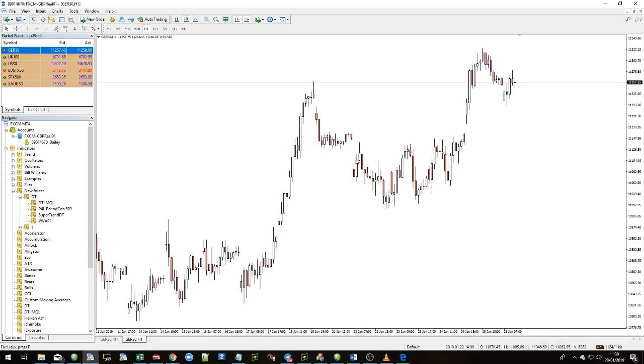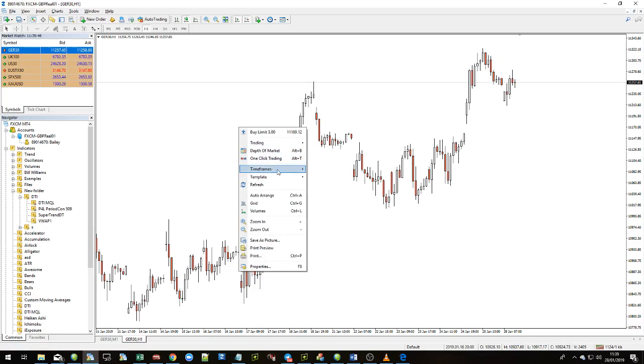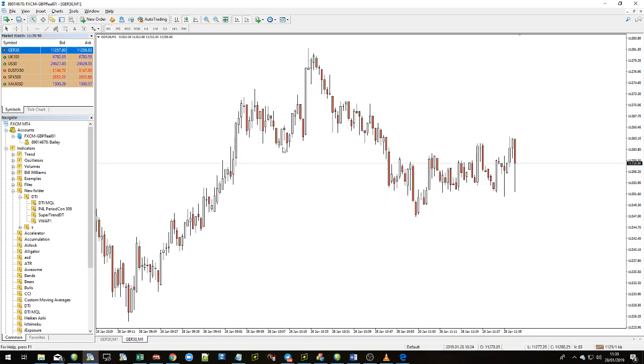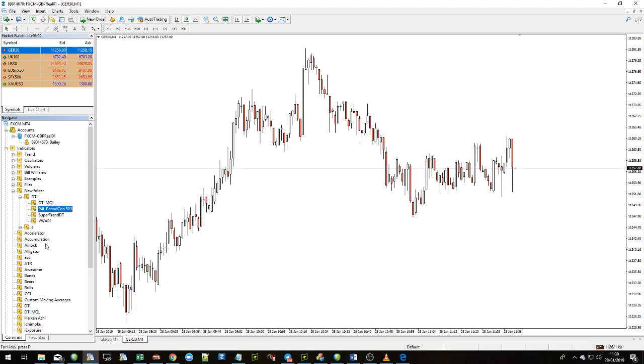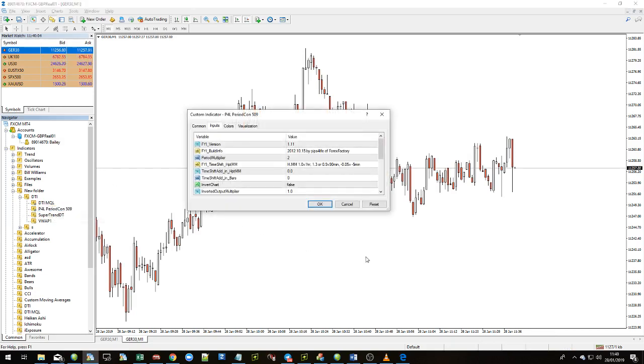So let's change the time frame to a 1-minute chart. Right click, time frames, 1 minute. Or you can use that button there. Okay. Now we're on a 1-minute chart here. We need to convert that to 2 minutes. So now we need to use this indicator, P4L period con 509. Not a very nice name.